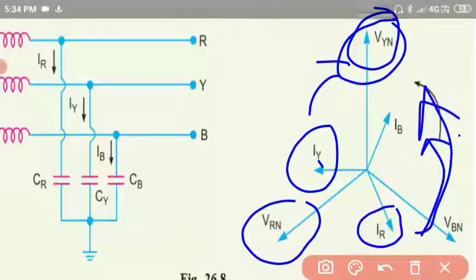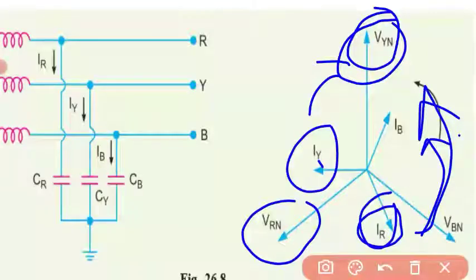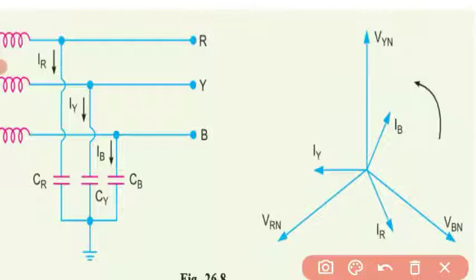I conclude here that the capacitive current IR is leading VRN. Similarly, the capacitive current IY is leading VYN. Next, the capacitive current IB is leading VBN. I hope it is clear. This is a very important point: because these are capacitive currents, the current will be leading by 90 degrees.